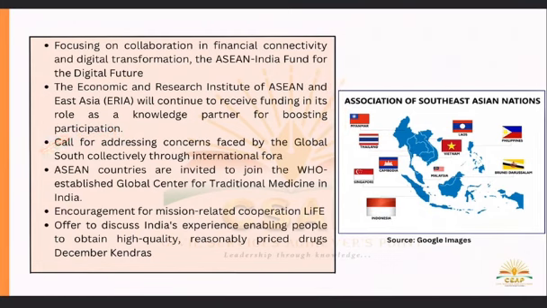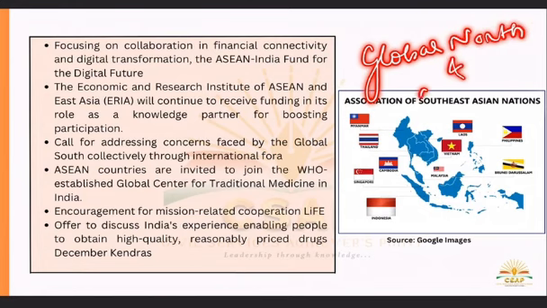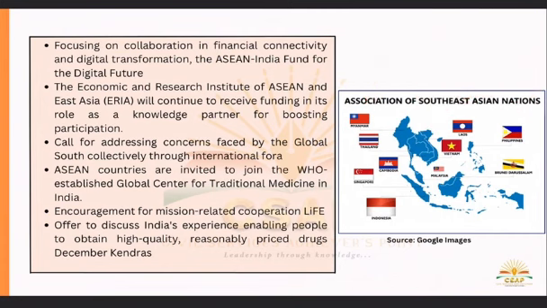Then a call for addressing concerns faced by the global south collectively through international fora. So we know about global north and global south. We, as an Asian country, fall in the global south. Tell me in the comment section which countries fall in the global north. Write that in the comment section.